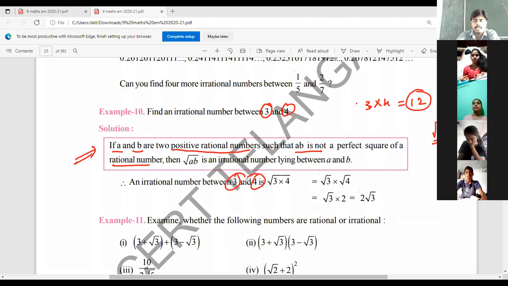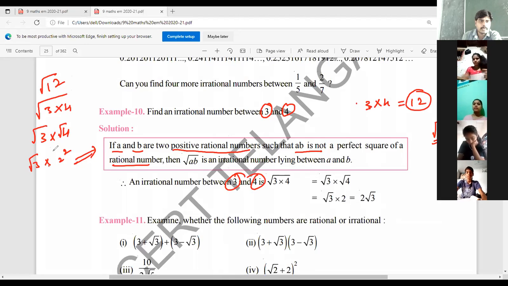And this root 12 we can write as 2 root 3. How do we convert that into 2 root 3? See, if you have root 12, we can write 3 into 4 and separate the root, and this we can write as 2 square under root, the square root gets cancelled, and that becomes 2 root 3. Okay.